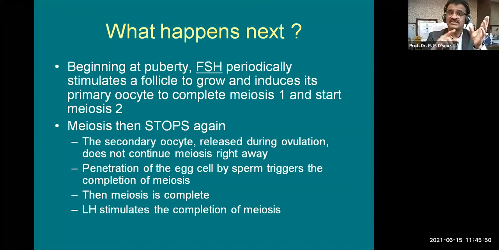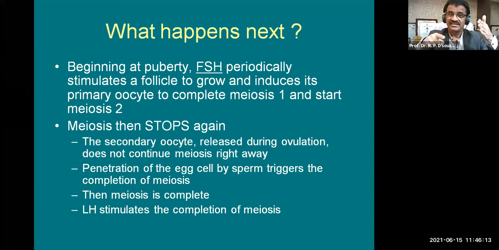Now meiosis stops again. The secondary oocyte released during ovulation does not continue meiosis right away, but penetration of the egg cell by spermatozoa triggers the completion of meiosis. So that is what I told you. In spermiogenesis, one step, which is the final step, gets completed at the time of fertilization.